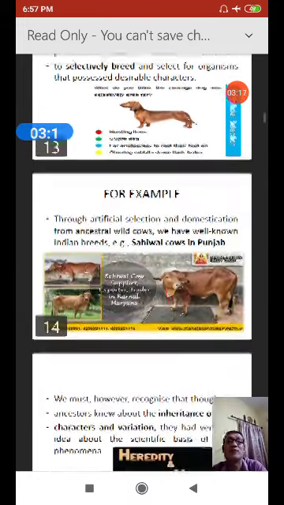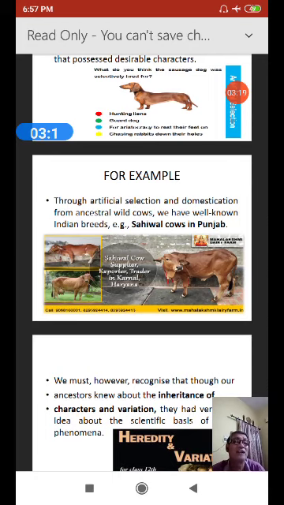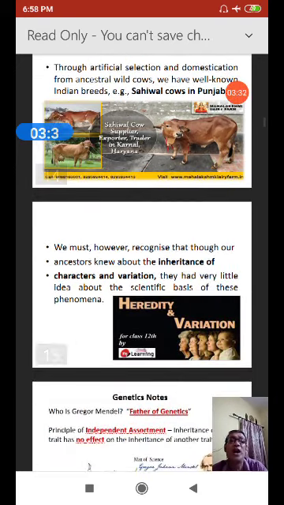What are the examples? Through artificial selection and domestication from ancestral wild cows, we know well the Indian breeds, such as the Sahiwal cow in Punjab. We must recognize that though our ancestors knew about the inheritance of characters and variation, they had the idea but the scientific basis was not known to them. So genetics established the scientific explanation of the cause of variation and inheritance of characters.